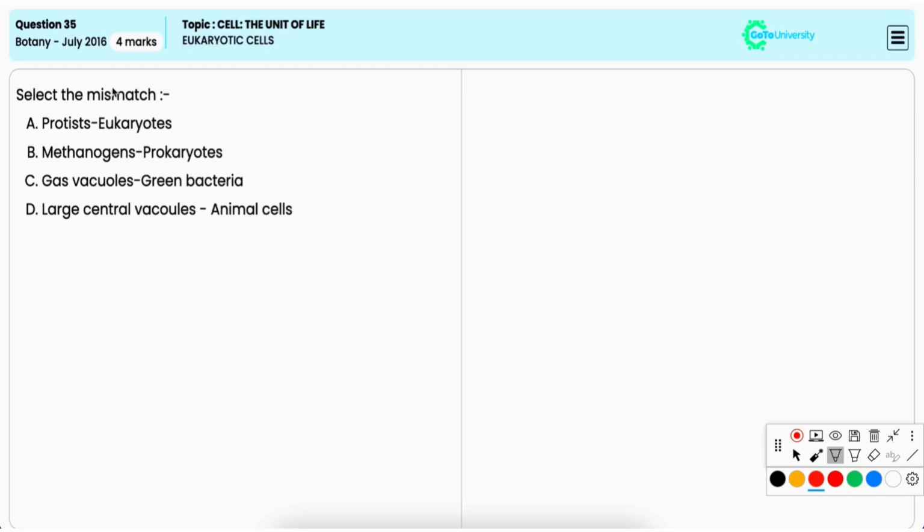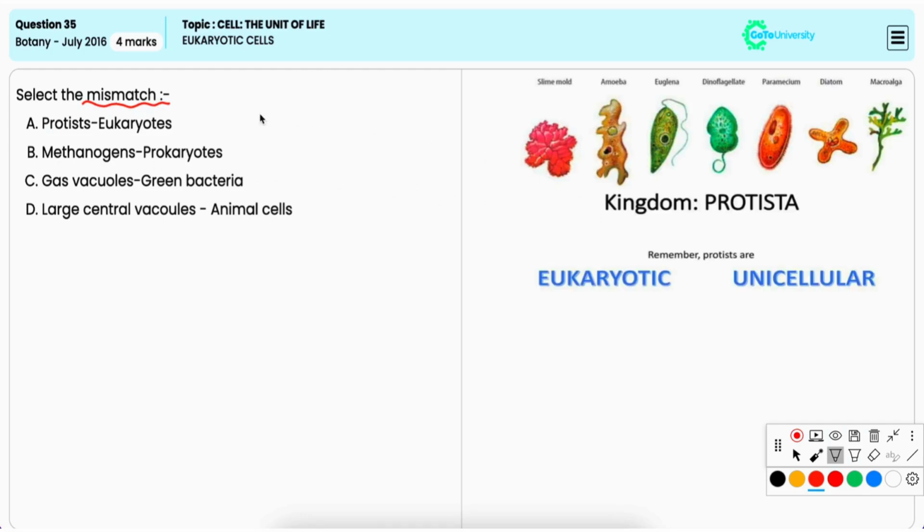In this question, you have to identify the mismatch pair. Option A, protists is to eukaryotes. This is true because protists are eukaryotic organisms having a well-defined membrane-bound nucleus and membrane-bound organelles as well. Hence, it is incorrect option.